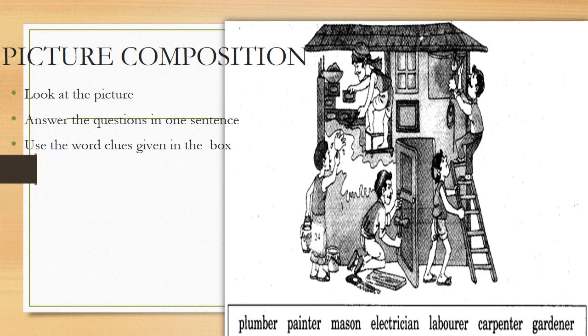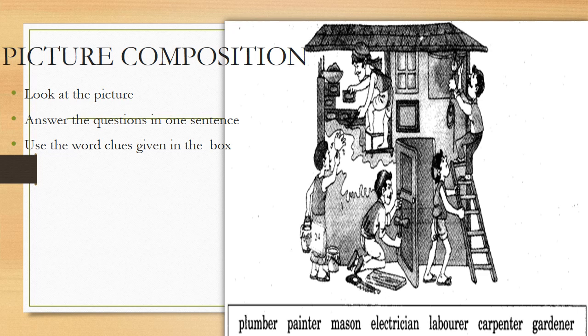So on your screen, you can see the question. Look at the picture. Answer the questions in one sentence. Use the word clues given in the box. So some word clues have been given in the box. What are the word clues? Plumber, painter, mason, electrician, laborer, carpenter, gardener. So these are the word clues given in the box.